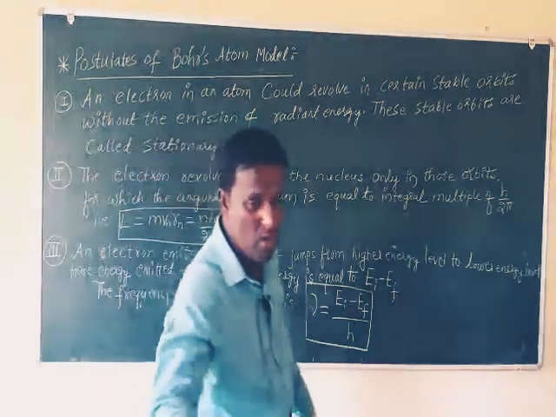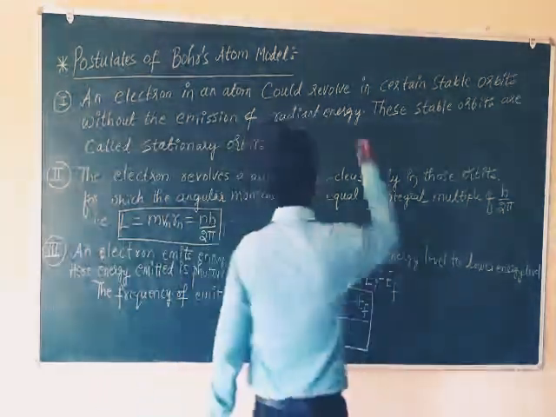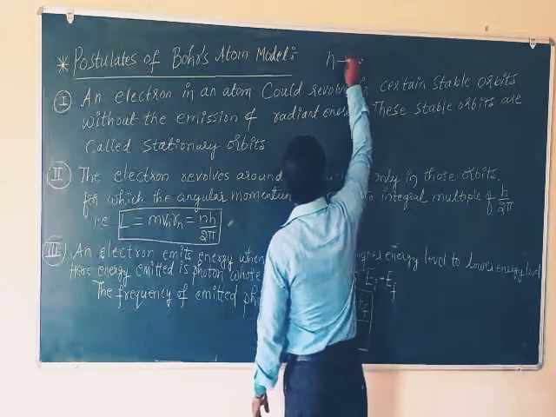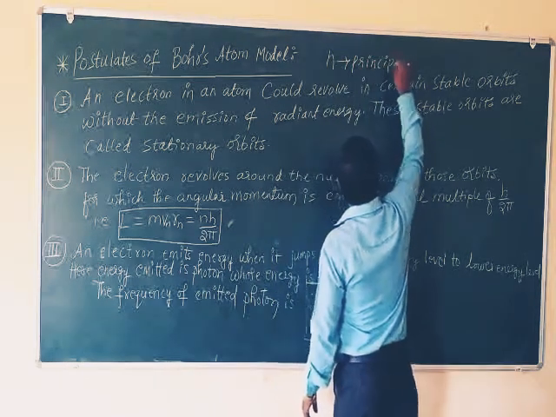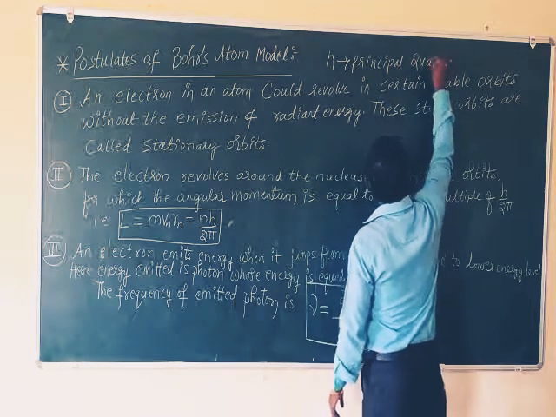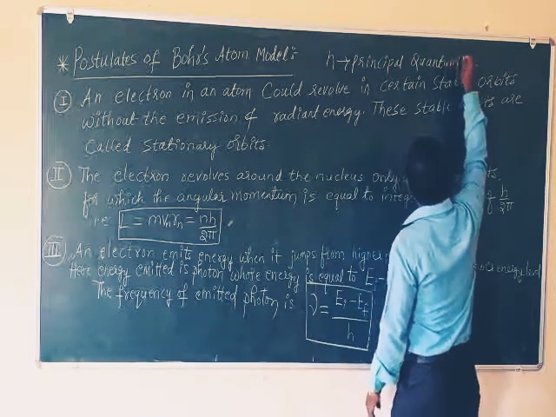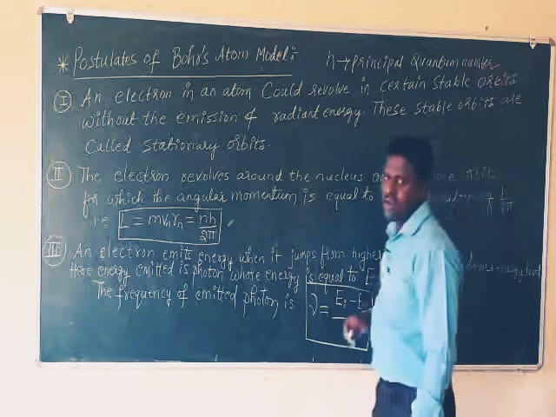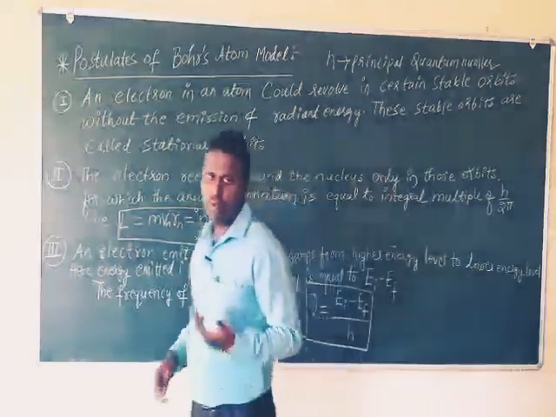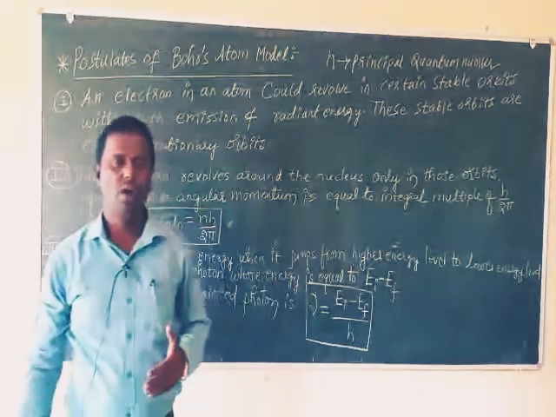n is called the principal quantum number. Its value is 1, 2, 3, 4 up to the nth orbit. The value is never 0; it takes the values 1, 2, 3, 4, 5.